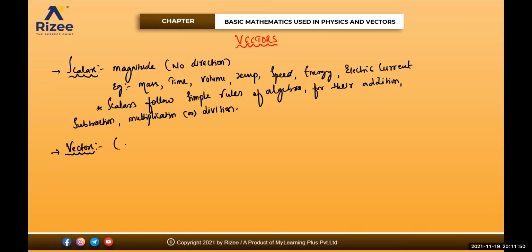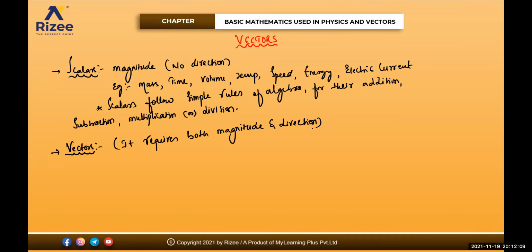So a vector requires both magnitude and direction. What do you mean by magnitude, beta? Number. It requires both magnitude and as well as direction. Any problem to anyone?